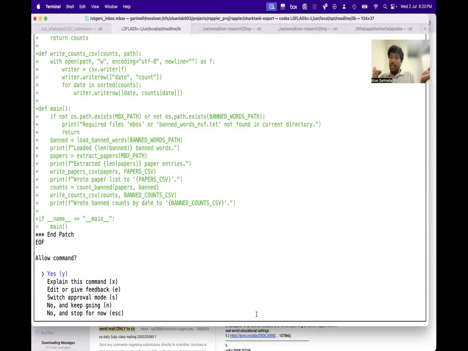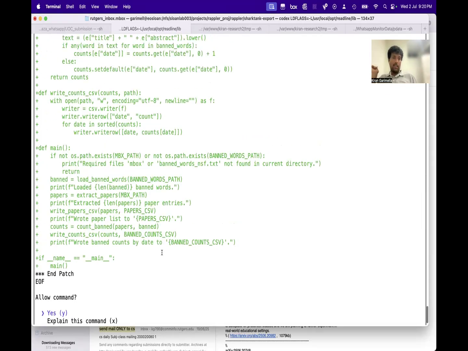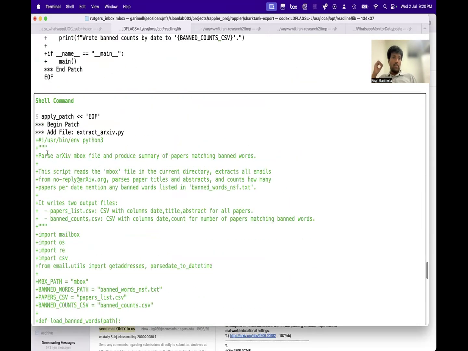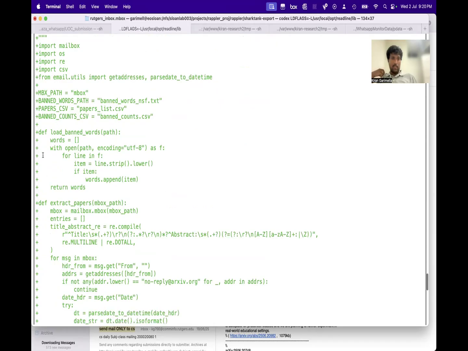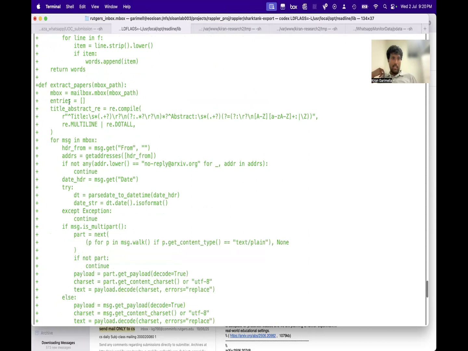Okay, so it already had written some piece of code. So it's saying, okay, this is the code that I wrote. What it does is it has this mailbox import, and then it uses this to get this sort of file. There's a load banned words. Okay, that loads that file. Then it looks for title and abstract. I don't know if this is correct.